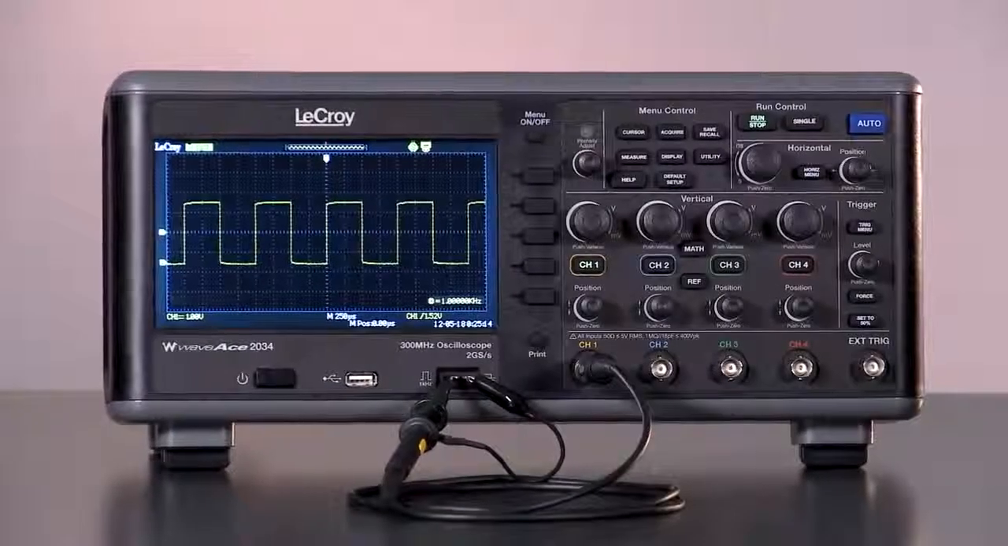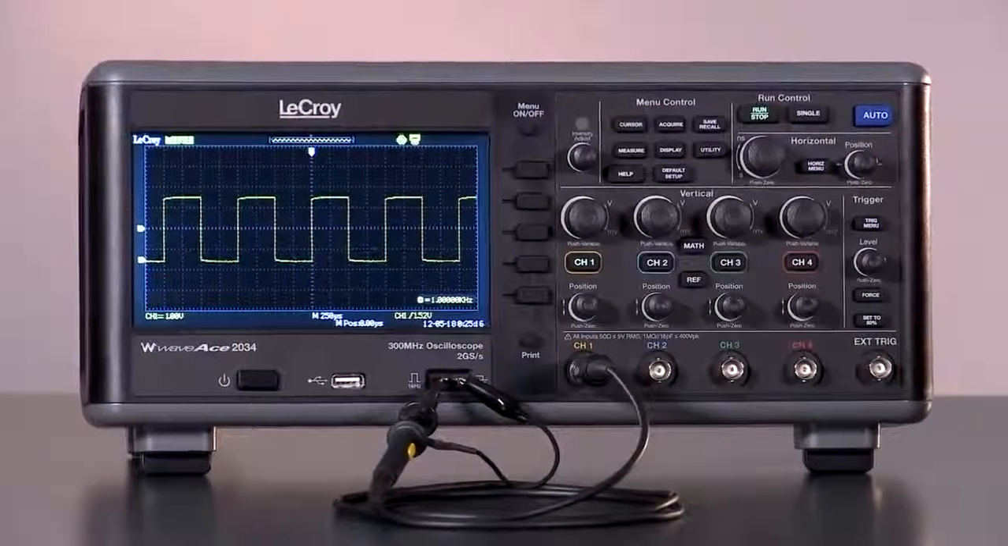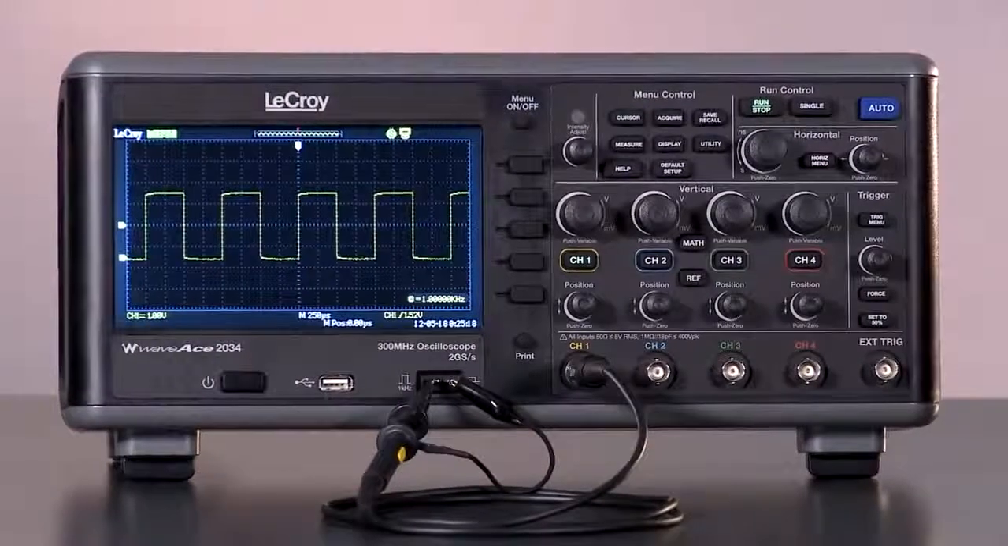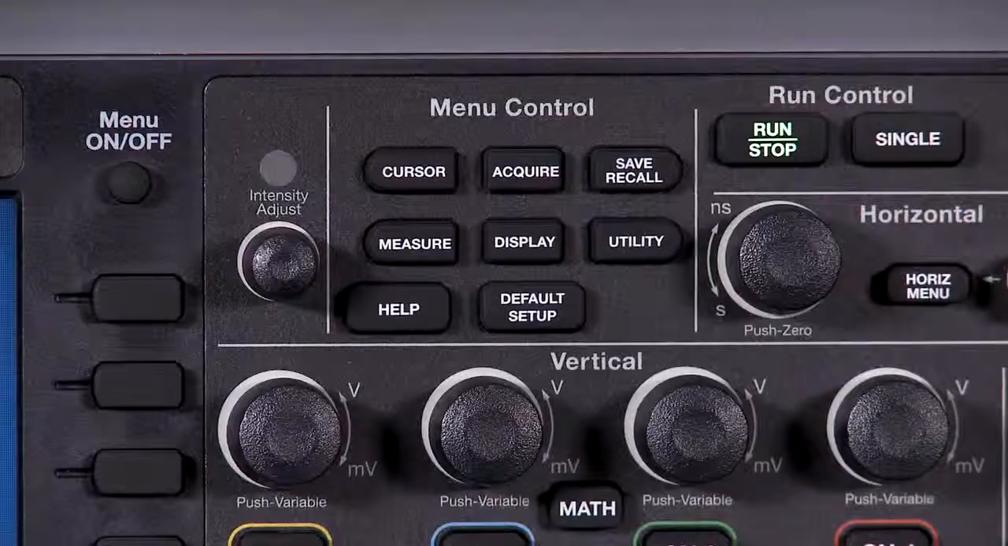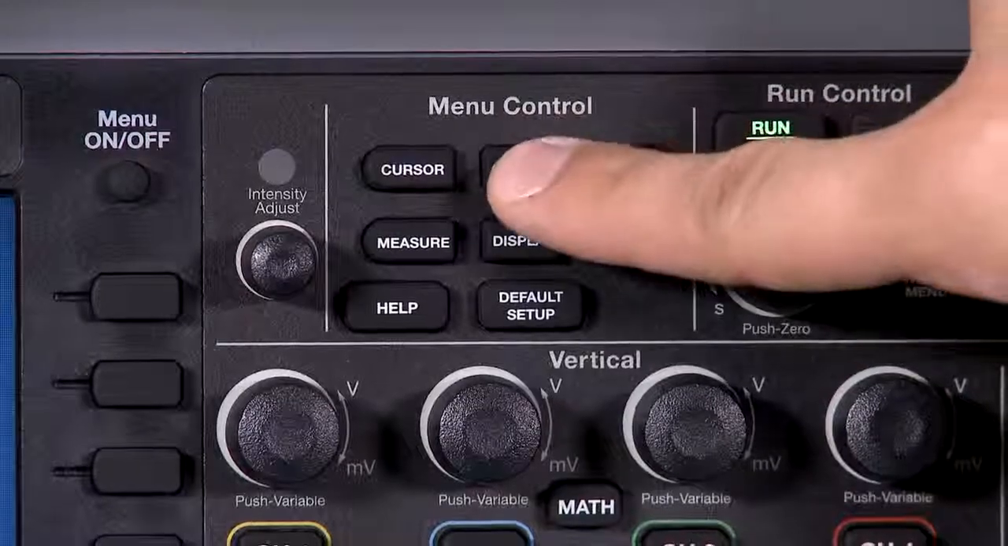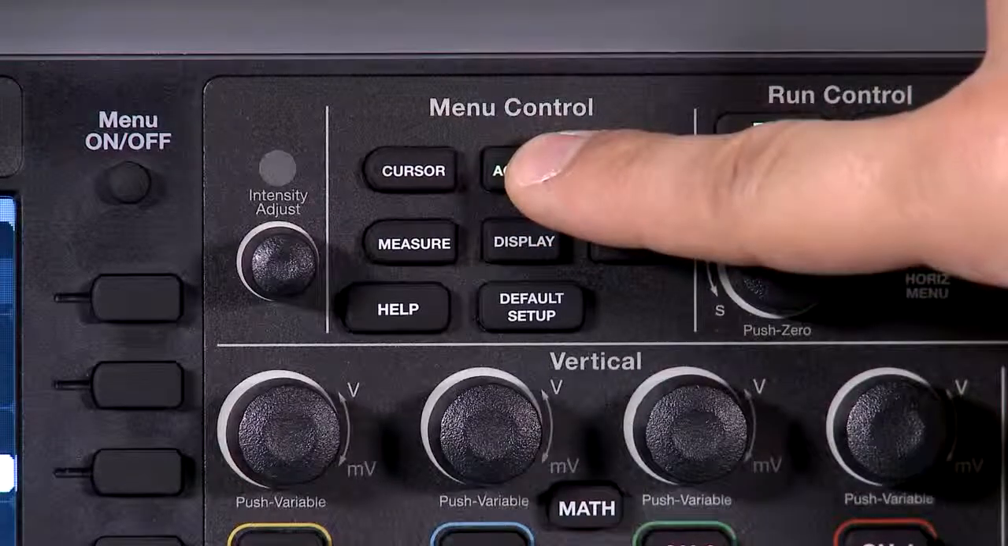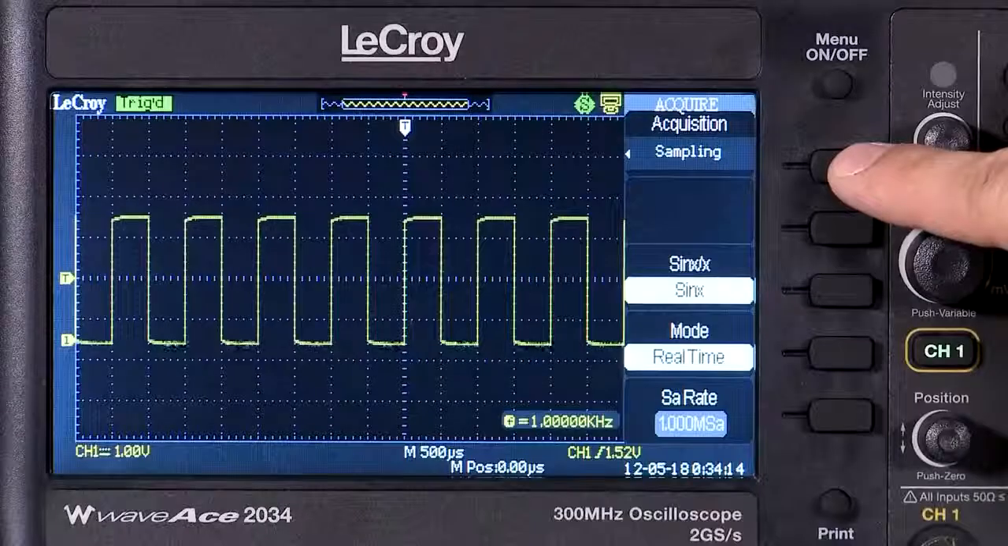WaveAce has several acquisition modes that are designed to capture a variety of waveforms for a variety of applications. The acquisition mode can be changed by pressing the Acquire button on the front panel. The default mode is sampling.